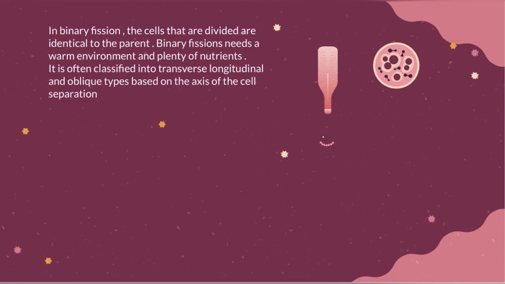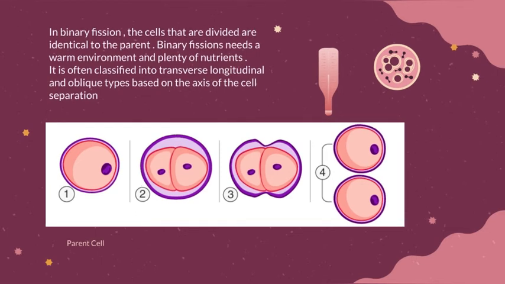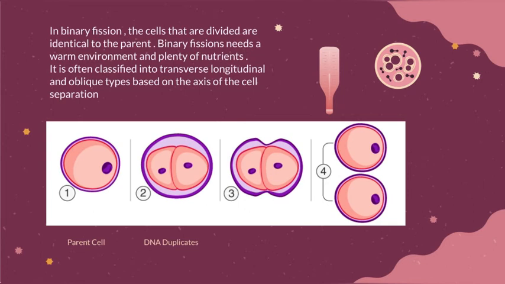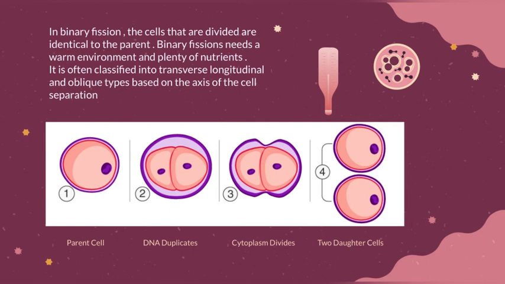It is often classified into transverse, longitudinal, and oblique types based on the axis of the cell separation. These are examples of how binary fission works. In the first diagram, we have the parent cell. In the second diagram is when DNA duplicates. Next is when the cytoplasm divides. And the last diagram is when the two daughter cells are completely produced. As you can see, the parent cell and the daughter cells are identical.